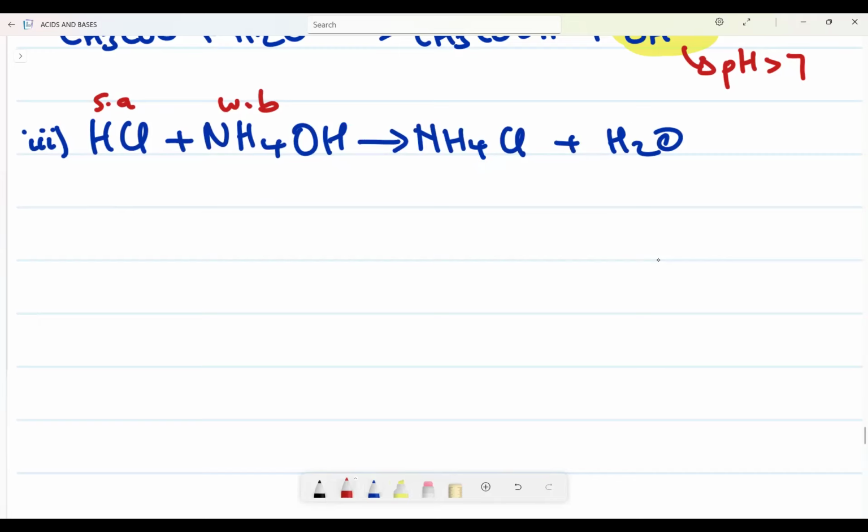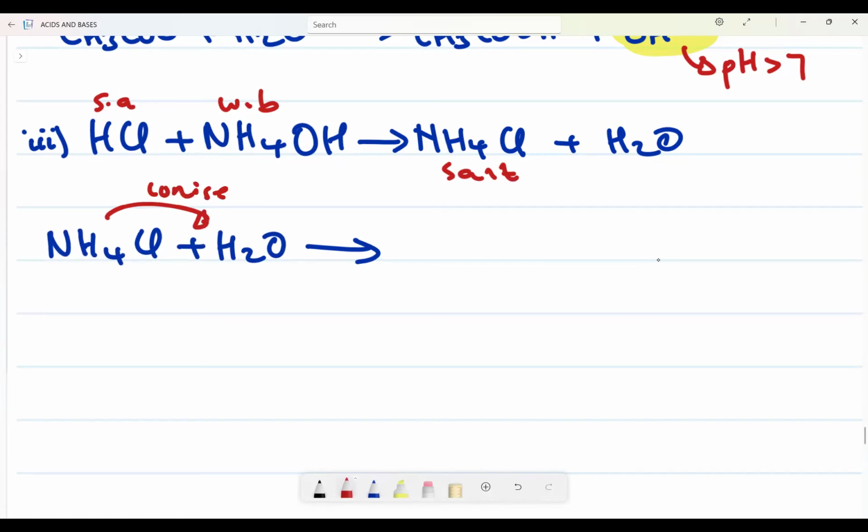But now we need to do what? Take our salt. Which one is our salt? This one. What should I do with that salt? I need to take this salt and ionize it first, okay? Remember, I ionize it first. I need to indicate this, I ionize, so that you do not become confused. I first ionize my salt. When I ionize it, it's going to be NH4 plus and Cl minus.